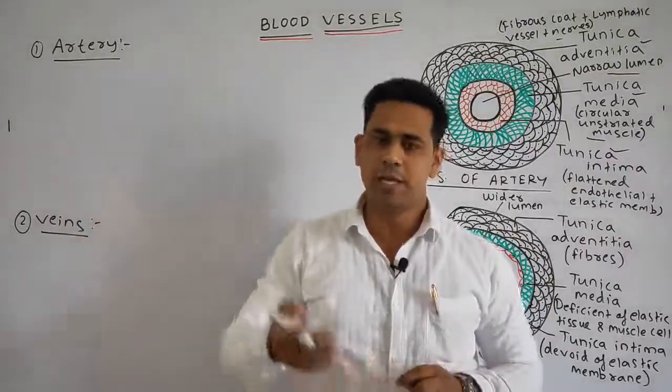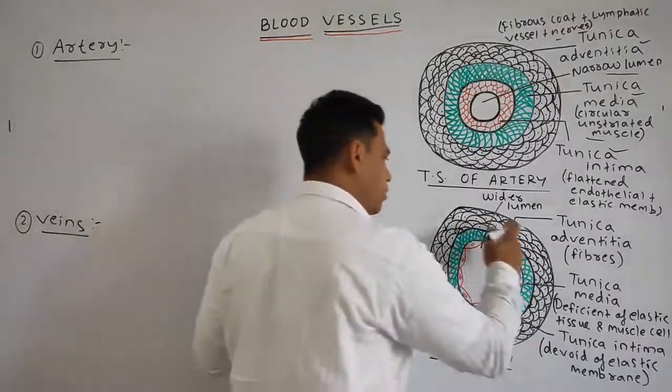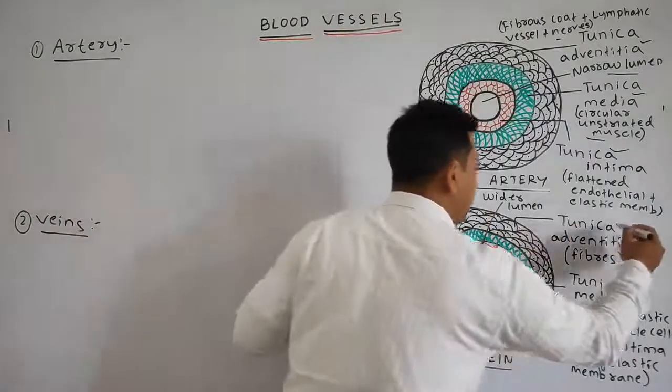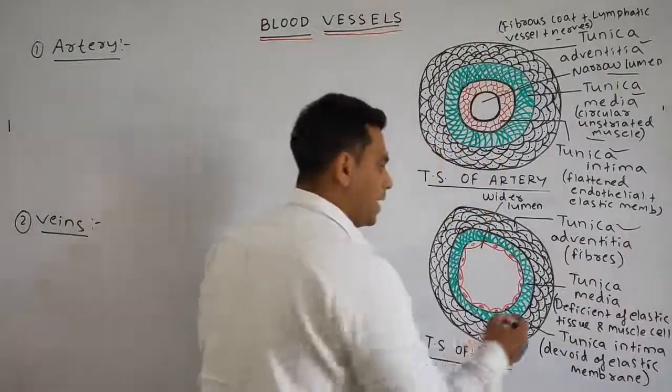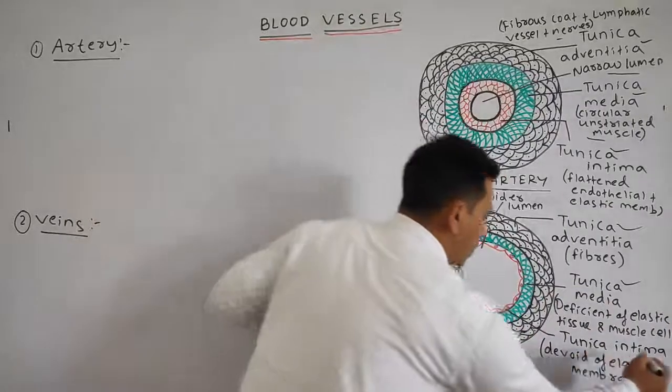Okay students. Similarly, come to the vein. What is present in the vein? Vein also consists of 3 important layers. The outer one is called the tunica adventitia. The middle layer is called the tunica media, and the inner layer is called the tunica intima.